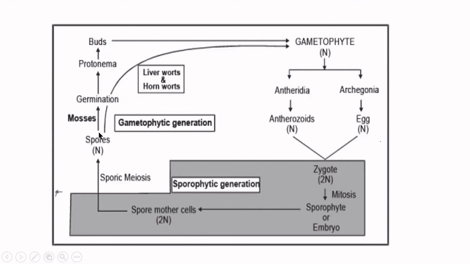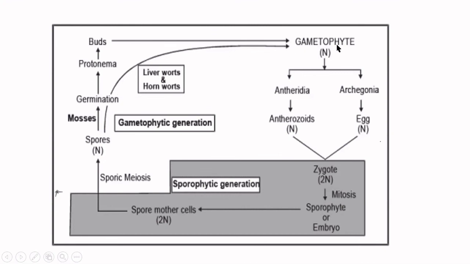In mosses, the spores will germinate to give protonema. It will have buds, and each bud will give rise to the gametophyte. In liverworts and hornworts, like Marchantia and Anthoceros, the spores will germinate directly to give rise to the gametophyte.